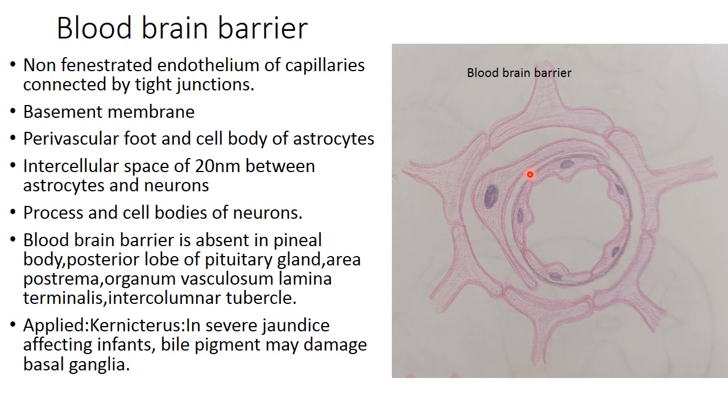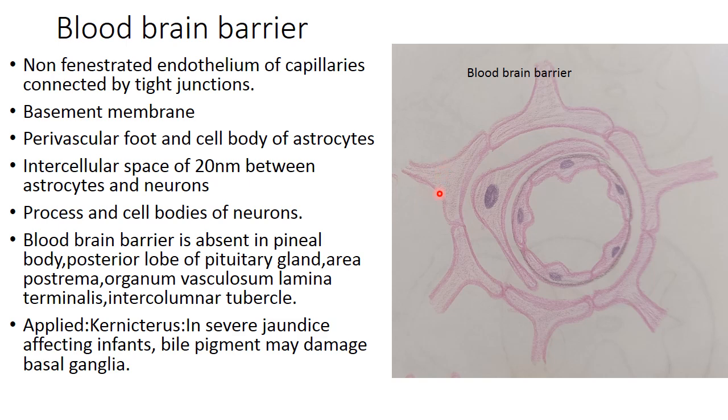Astrocyte forms the blood-brain barrier. So how is this blood-brain barrier formed? It is mainly formed by non-fenestrated endothelium of capillaries. So these are the non-fenestrated endothelial cells, and these are connected by tight junctions, and the basement membrane is also continuous here. So this is one component, that is non-fenestrated endothelium connected by tight junctions and continuous basement membrane.